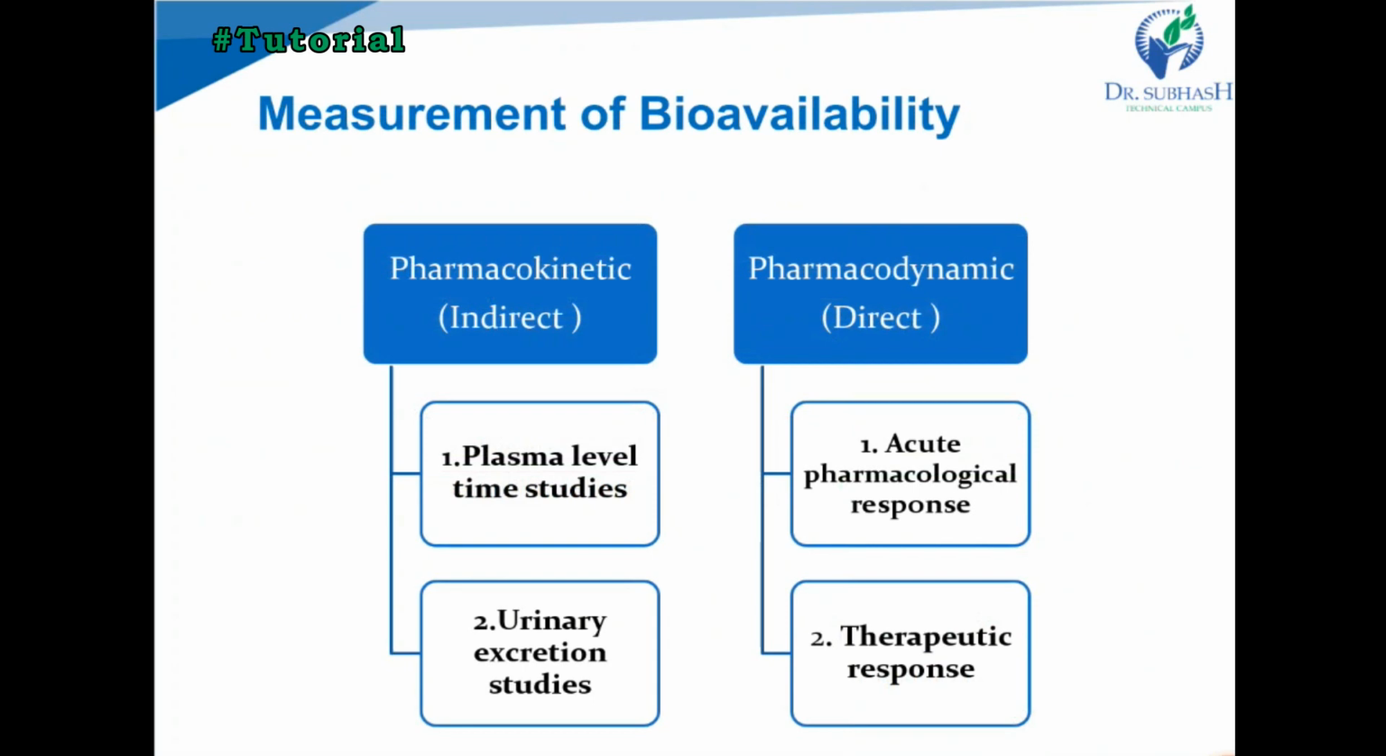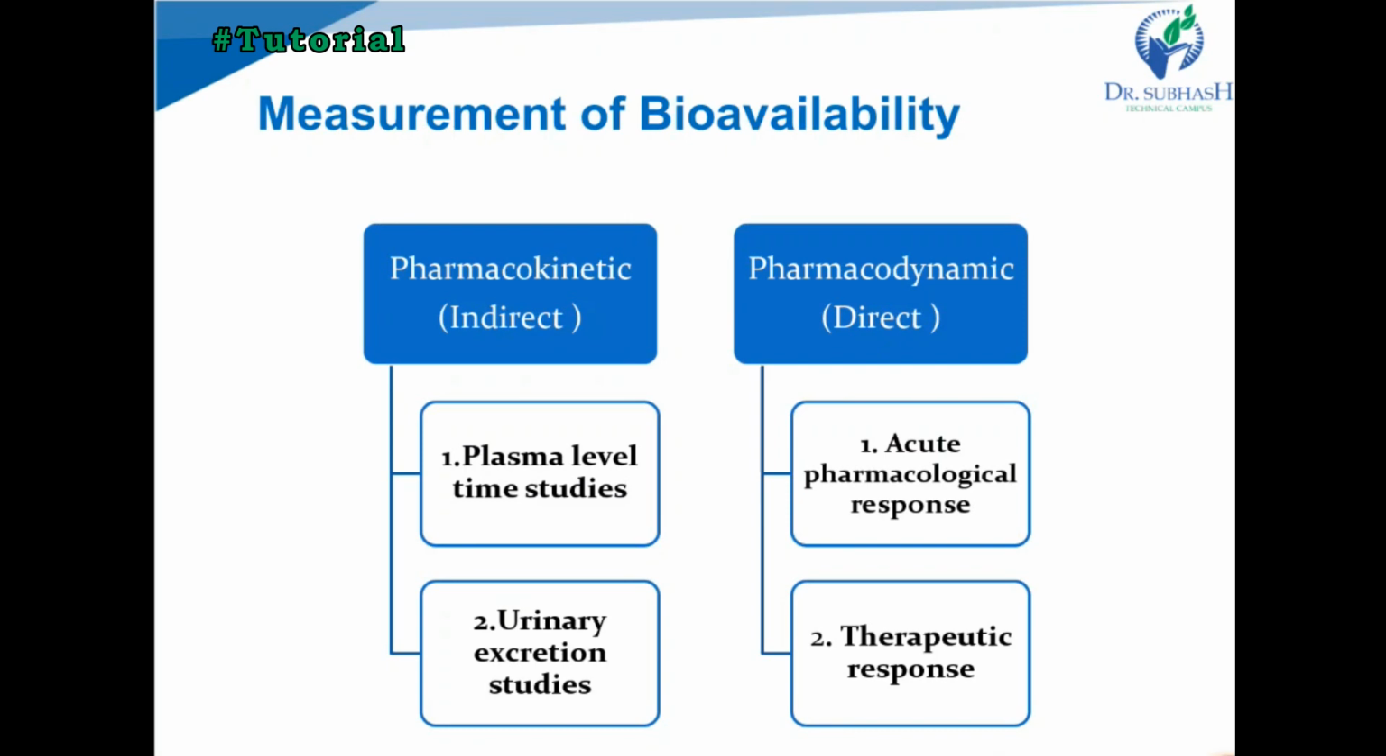Next one is the measurement of viability. There are two methods we apply to find out the viability of a drug: the pharmacokinetic method and the pharmacodynamic method. The pharmacokinetic method, also called an indirect method, is classified further into two types: plasma level time studies and urinary excretion studies. It means we can take blood samples or urine samples and from that find out the viability.